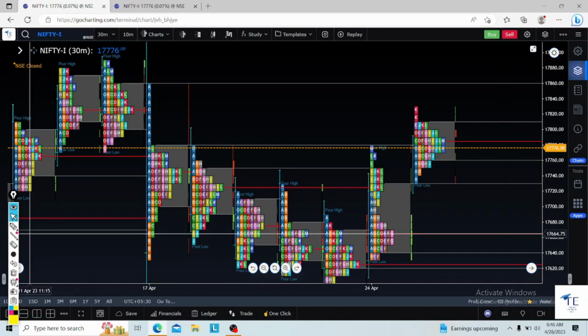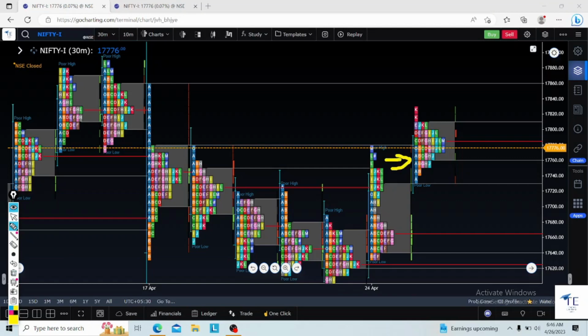Yesterday we provided a call in the Nifty. When the market was trading in this region, we clearly mentioned that a new day high is on board. After that, the market went up to this level. This type of information we provide in the Telegram channel.